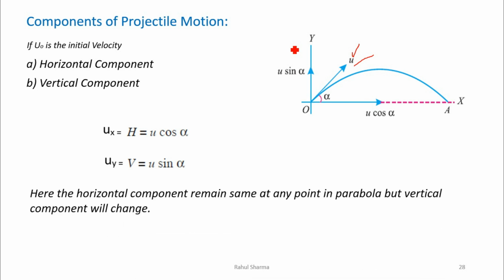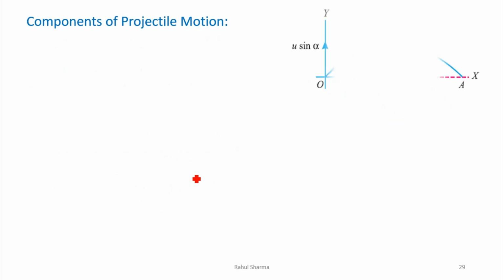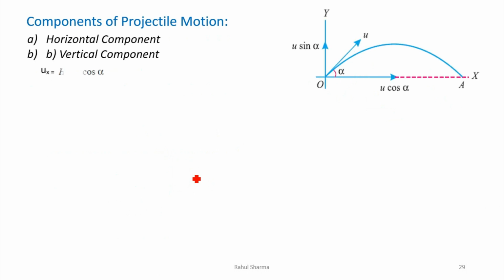You have to remember that the horizontal component remains the same at any point in the parabola, but the vertical component is changing. Whether I say velocity here or velocity at this point, at any point the horizontal component u cos alpha will remain the same, but the vertical component u sin alpha will change at every point.